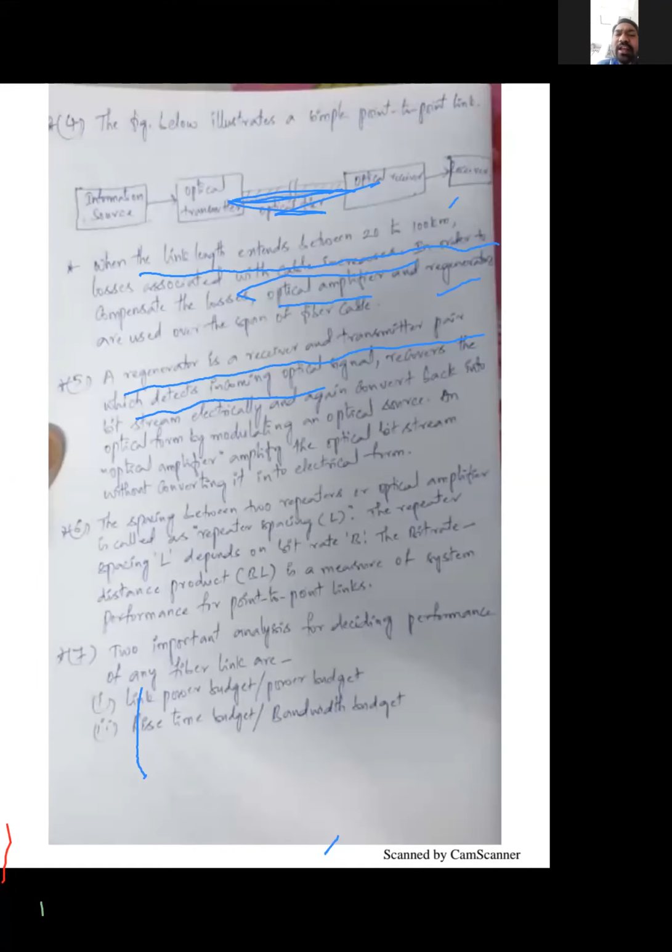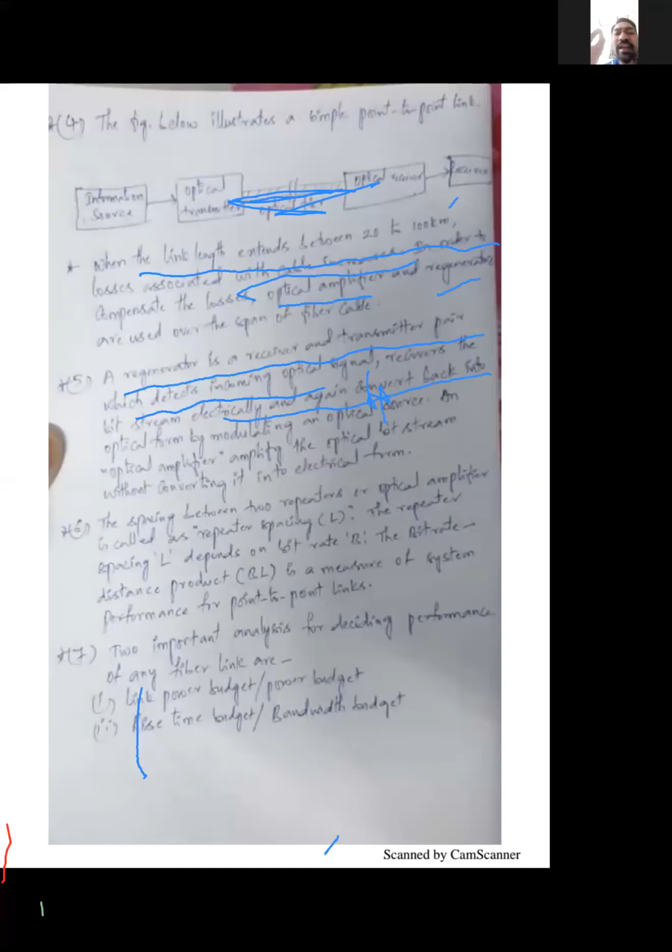It will detect the incoming optical signal, recover the electrical signal, and again convert back, see here, up to this point. The purpose of the receiver is to detect the incoming optical signal, and it will recover the electrical signal.